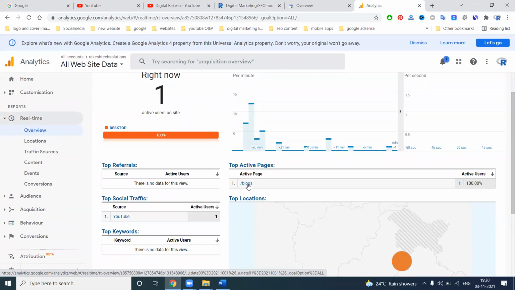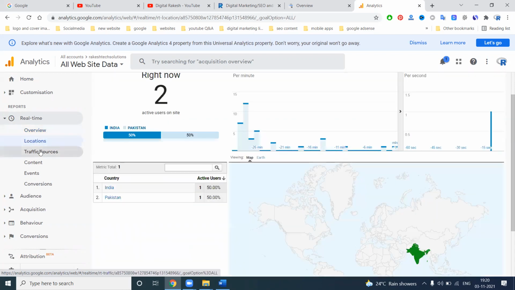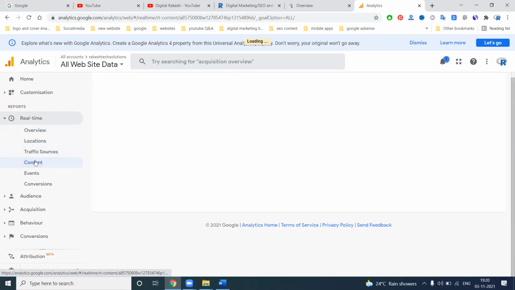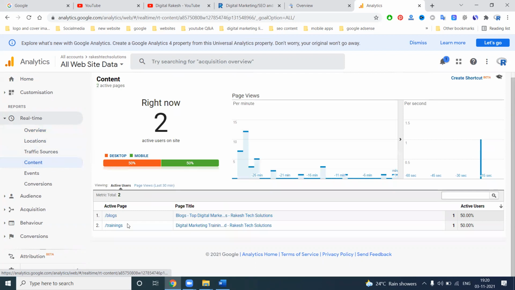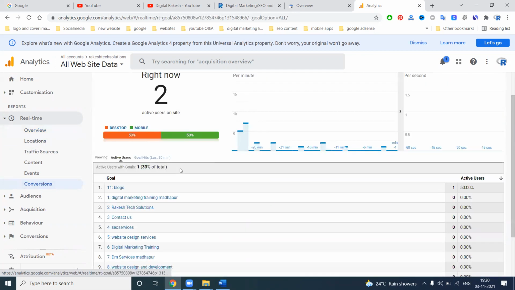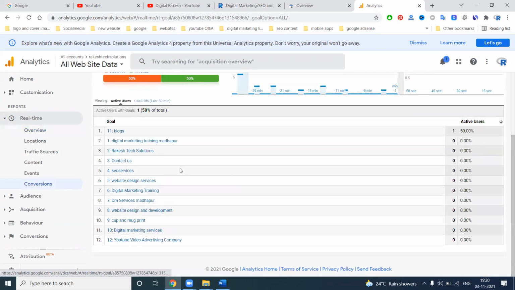Interview question: how to check the website live traffic? Go to Google Analytics. The option name is called Real Time. Here we can see location, traffic source, and what the content is. We can check all of these options here: users coming to the blog and training pages, and conversions. All of these options are used for Real Time.